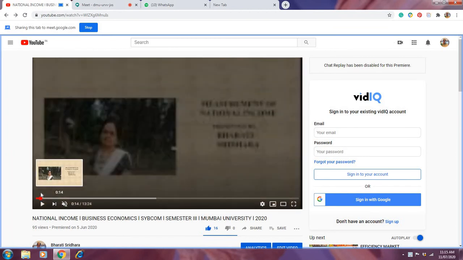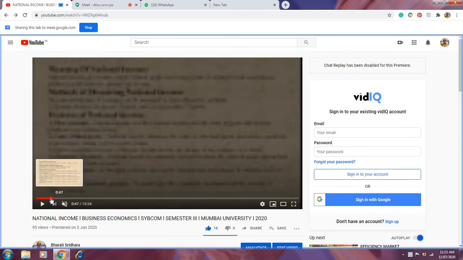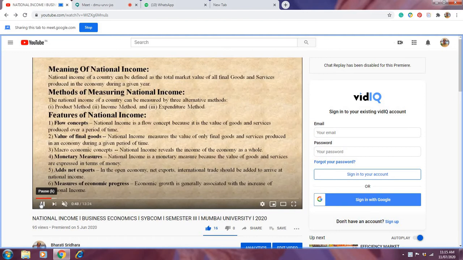Second, it is the sum of all incomes received by, or given to, the factors of production in a year. And it is a sum of consumption or consumers' expenditure. That means all types of expenditure: government expenditure, consumers' expenditure, net investment expenditure on goods and services.